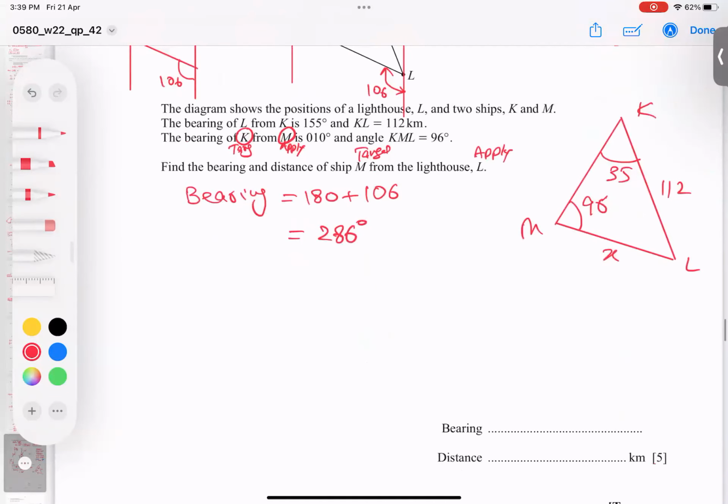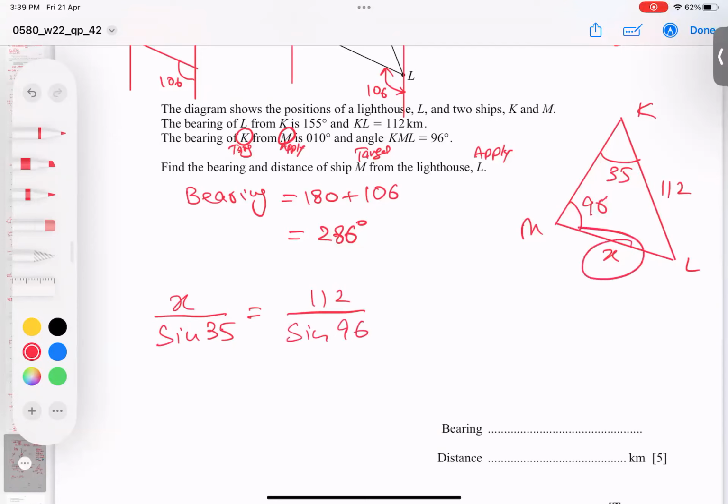Okay, and the sine rule, how to use it? Because this is my concern side, so side over sine 35. And again, side over sine of the opposite angle. Repeat: keep the side up and the sine of the opposite angle down. And now this will multiply there.